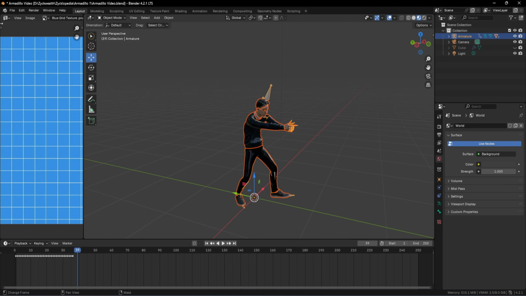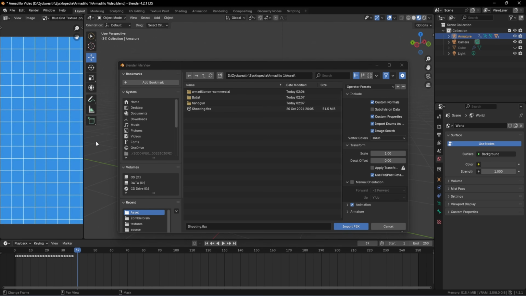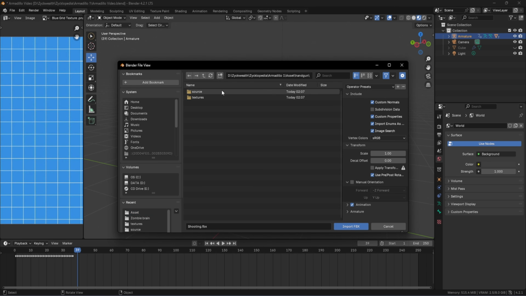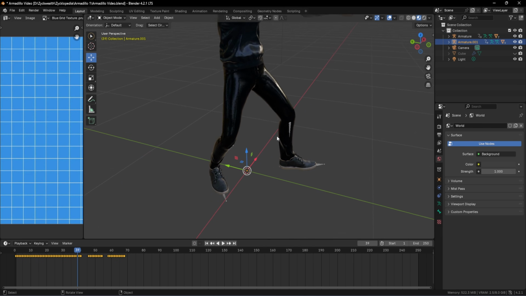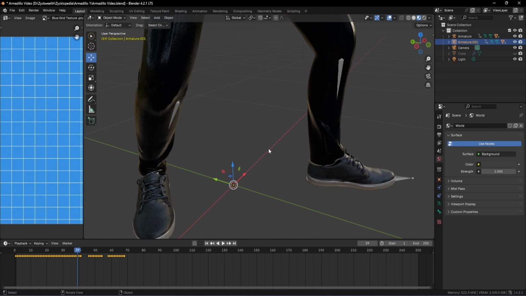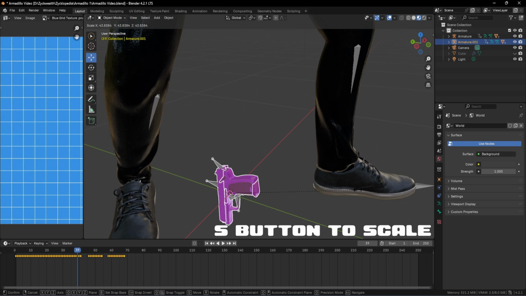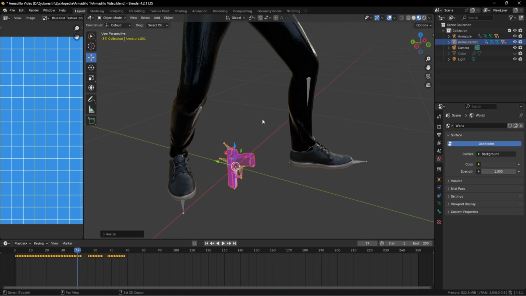In order to do that, we have to go to File, click on import, and I hope the gun was a .fbx file. So let's click on that and go to our handgun. Under source, you can find this handgun.fbx file. Just click on it and import. Sometimes the scale of our models can be a little bit different. Right now, I can only see the gun when I click on scale, and it doesn't have the same scale as our model.